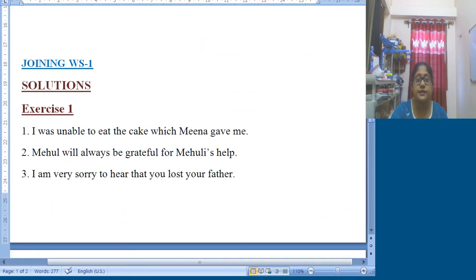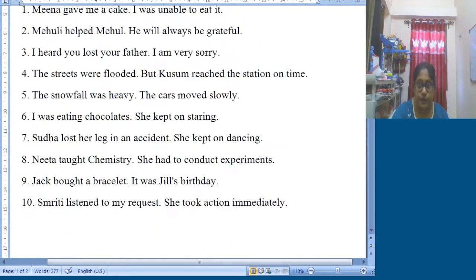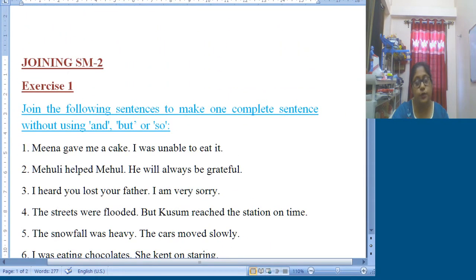So what can be the solution? I was unable to eat the cake which Meena gave me. Okay, it will be the solution. Now you can use which in a different manner also, but you need to keep the thing within your mind. It must follow the structure as well as it must follow the instruction.